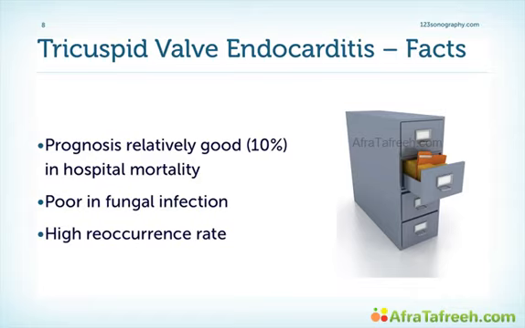The prognosis of tricuspid valve endocarditis is actually relatively good, with a mortality somewhere in the range of 10%, so much better than for native valve endocarditis of, for example, the aortic or mitral valve. It is, however, poor if we have fungal infection, and one of the major problems is that we have a very high recurrence rate, simply because drug addicts don't stop their drug abuse.